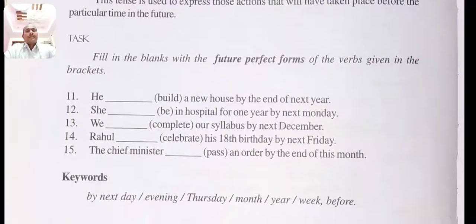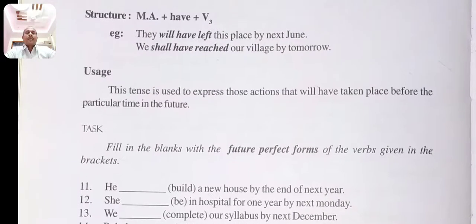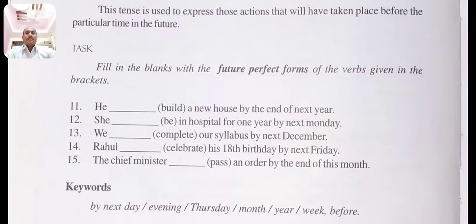Here you see the task: fill in the blanks with the future perfect forms of the verbs given in the brackets. For example, he will have built a new house by the end of the next year. She will have been in hospital for 1 year by next Monday.